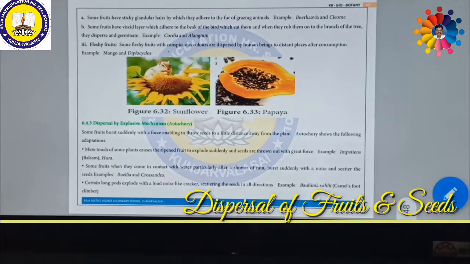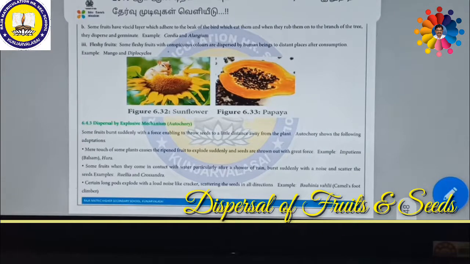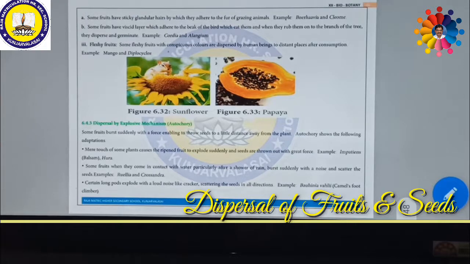Similarly, dispersal of fruits and seeds by explosive mechanism is called autochory. Autochory means they can explode by themselves. The fruits or the seeds might explode by themselves on the plant itself. So these are called autochory, dispersal by explosive mechanism. Some fruits burst suddenly with a force, enabling them to throw the seeds a little distance far away from the plant.